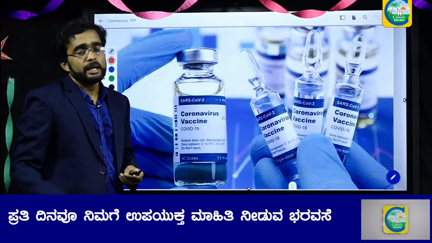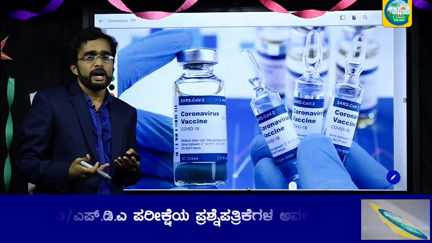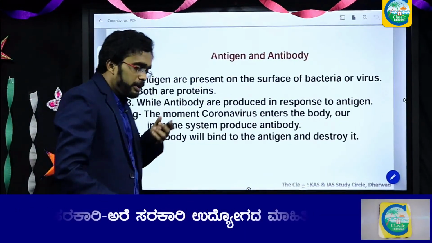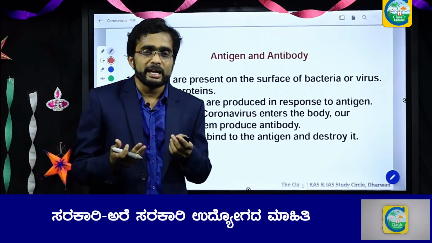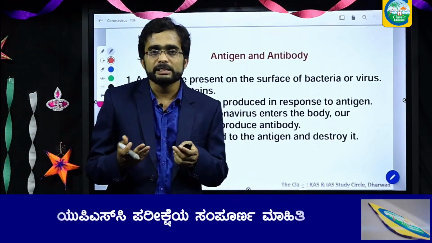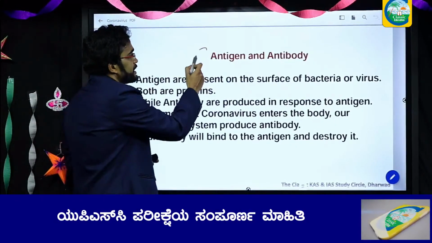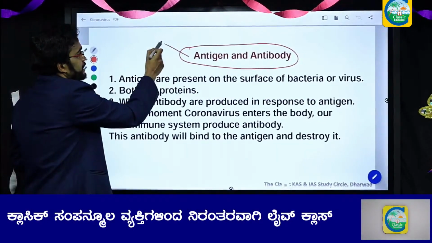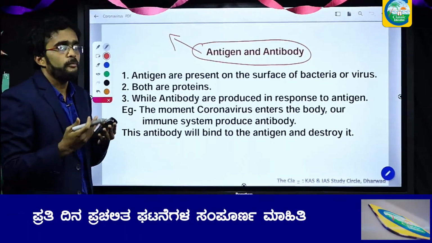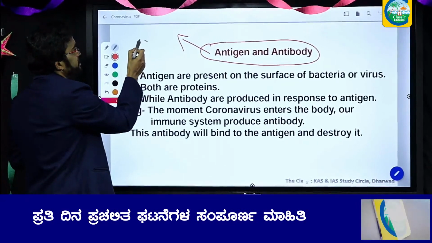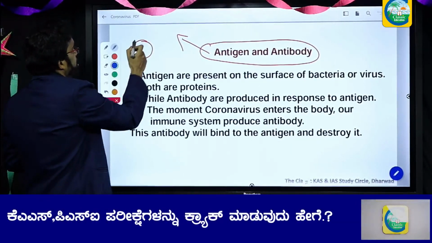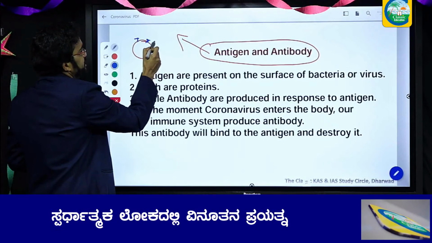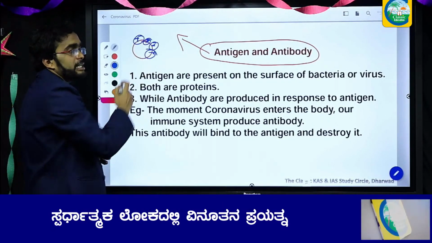So vaccine: there are a lot of efforts worldwide by scientists to develop a vaccine for coronavirus. Before understanding the various vaccines and how a vaccine functions, let us understand a concept called antigen and antibody. Both of them are proteins. Antigens are present on the surface of bacteria or viruses. Consider this to be a bacteria. On its surface there exist antigens, which are proteins.